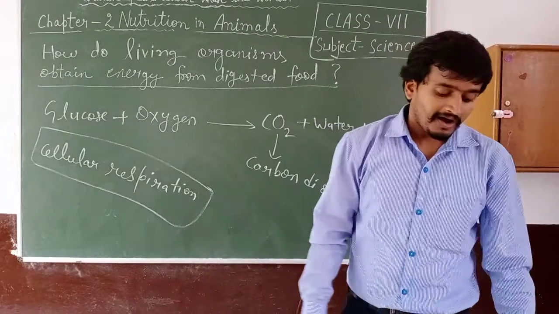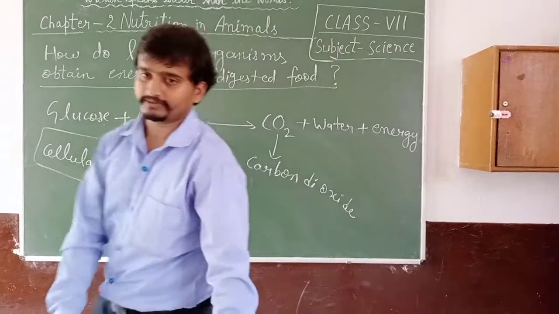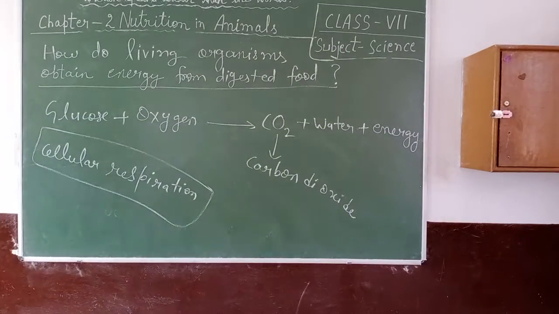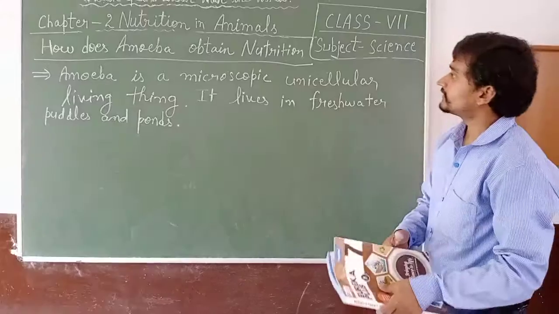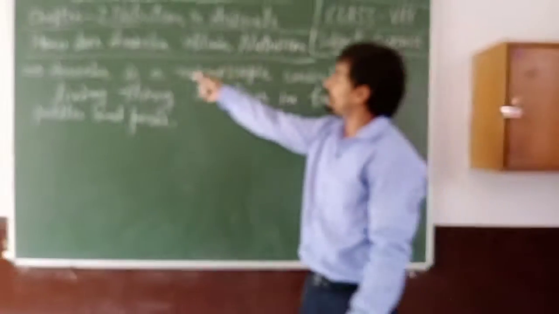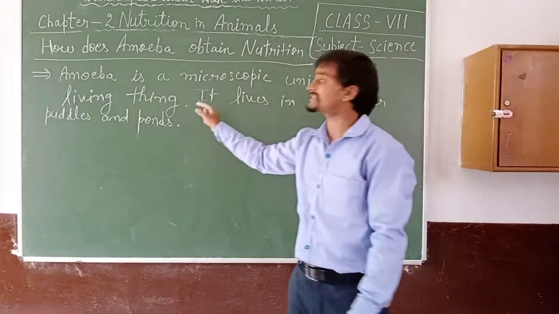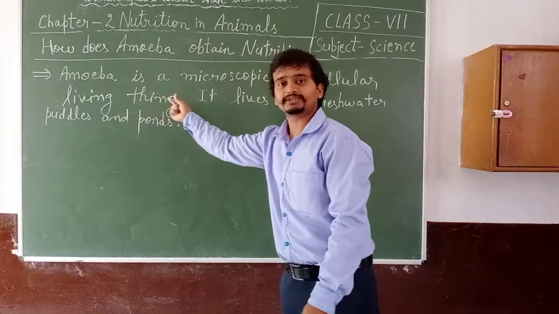Next is, how does amoeba obtain nutrition? As we know, amoeba is a microscopic unicellular, that means single-celled, living thing.